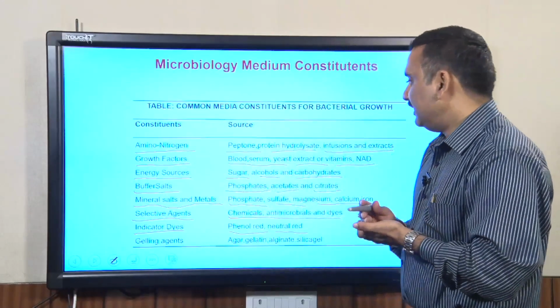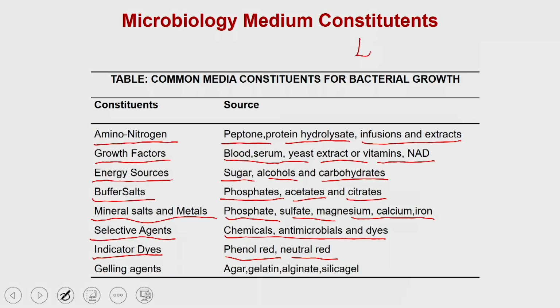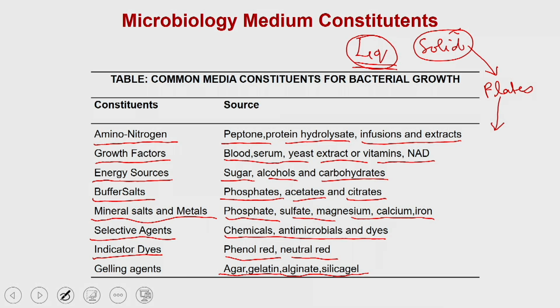At the end, these media could be in liquid form or solid form. For liquid media, you constitute all these molecules and it gives you the liquid media, whereas for solid media you have to provide a gelling agent, for example agar, gelatin, or silica gel, so that it becomes a solid media and you can generate plates, because some organisms prefer to grow on a solid surface compared to liquid media.